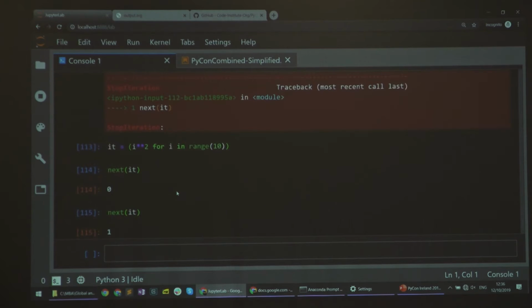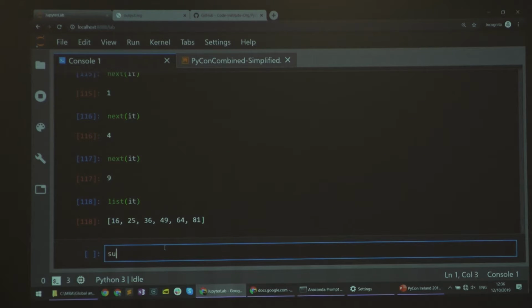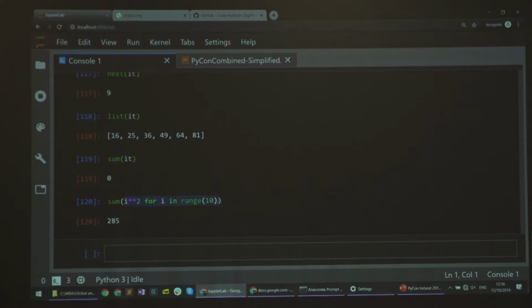And of course you can do a sum, right? So let's say you sum it, so there's nothing left, obviously. But if I write it again, so i squared for i in range 10, right? So this works. And note that I don't have any brackets around this. So actually the default comprehension in Python is a lazy iterator. So if you don't put any brackets, it just works lazily and doesn't take up any memory. So that's it.